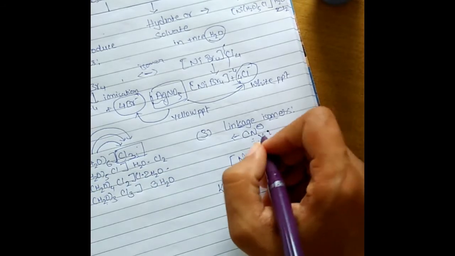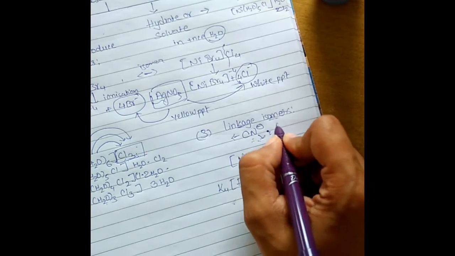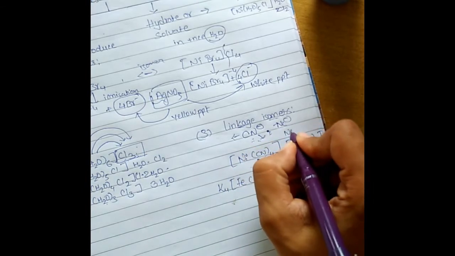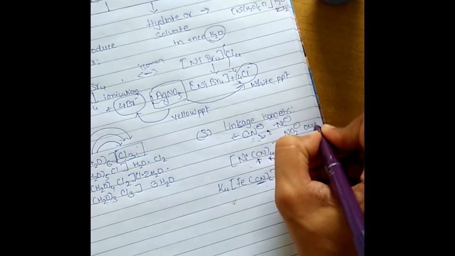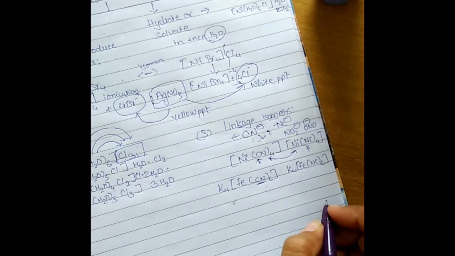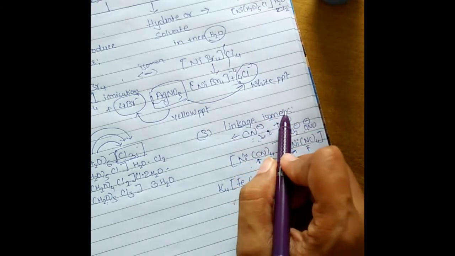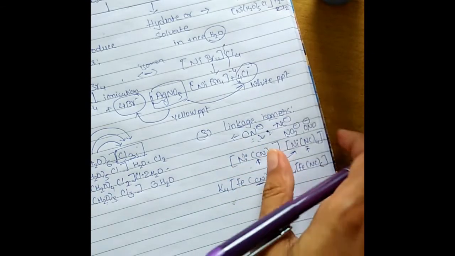What are the ambidentate ligands? Examples are CN or NC, then NO2 where nitrogen is the donor and ONO where oxygen is the donor, right? So these ambidentate ligands can produce linkage isomerism. Clear? So 3 types of isomerism we have seen.